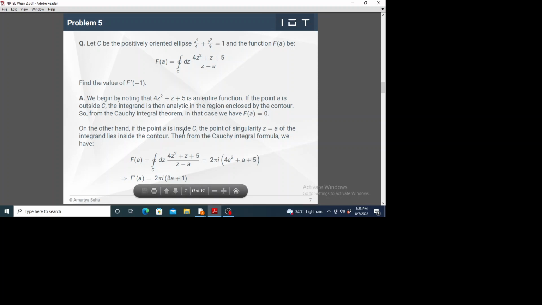On the other hand, if the point a is inside C, then the point of singularity of the integrand will lie inside the contour.